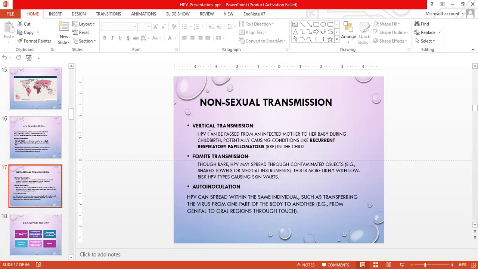Non-sexual transmission ways. Vertical transmission: HPV can be passed from an infected mother to her baby during childbirth, potentially causing conditions like recurrent respiratory papillomatosis in children. Fomite transmission, though rare: HPV may spread through contaminated objects like shared towels or medical instruments. This is more likely with the low-risk HPV, which results in skin warts. Autoinoculation: HPV can spread within the same individual, such as transferring the virus from one part of the body to another, for example, from the genital area to the oral region via touch.